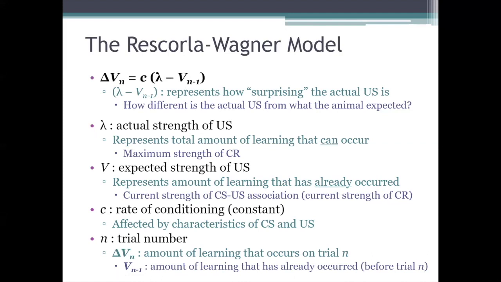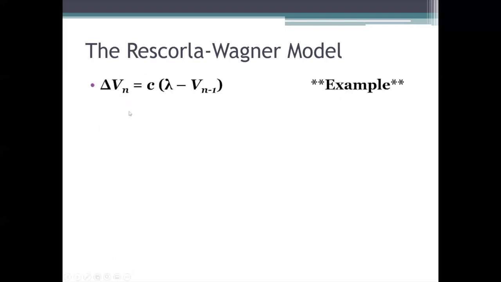Okay, well, I hope I made all that clear enough. But I think a concrete example will help here too. So let's start plugging some actual numbers into this formula and see how it works. First, let's let C equal 0.2. So we'll say that given the nature of the stimuli that we've decided to use as our CS and our US, C is going to take on a value of 0.2. Remember, C represents the rate of conditioning, and it's a constant. It doesn't change. So on every trial, every time we use this formula, C is going to equal 0.2.